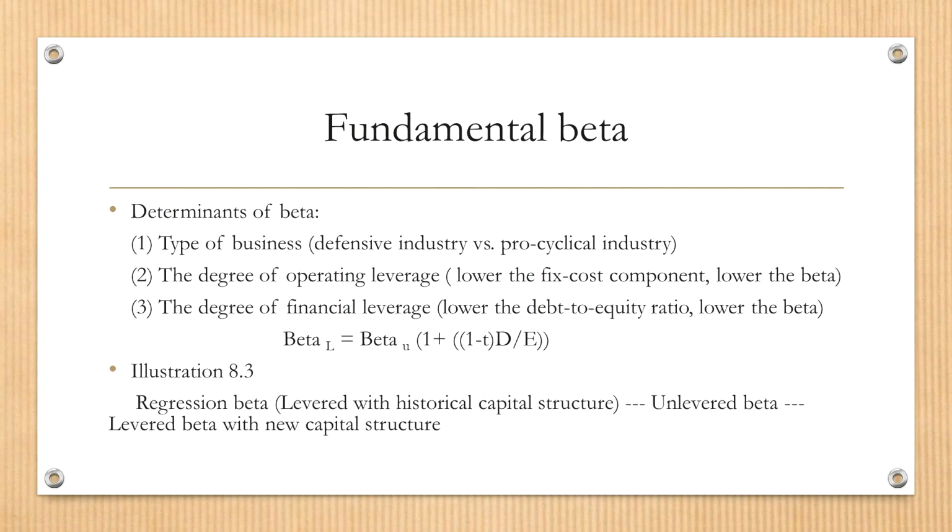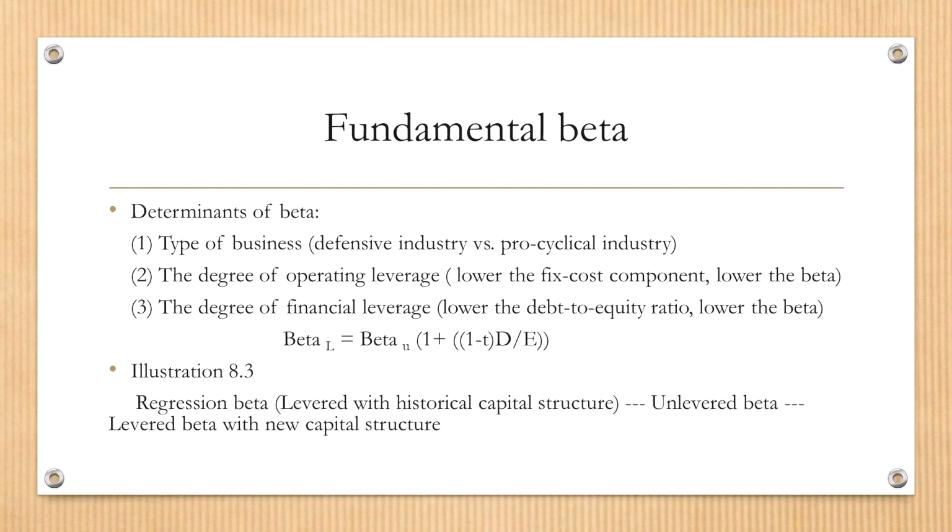So once again, if a company has a high proportion of costs associated with fixed costs, then operating leverage is low and the beta should be high. If a company has a large proportion of costs associated with variable costs, then operating leverage is high and the beta is low.